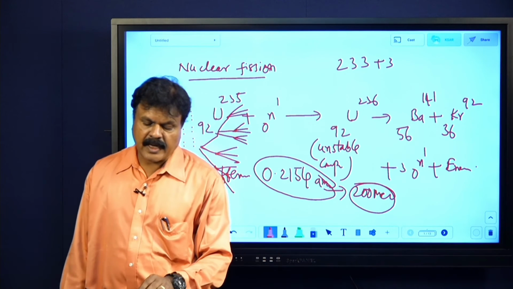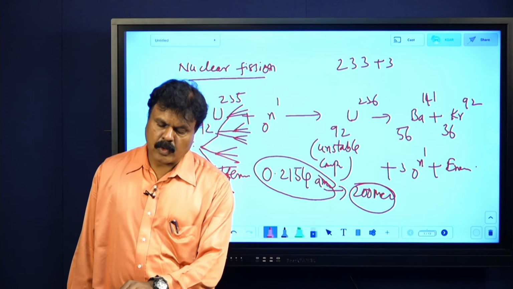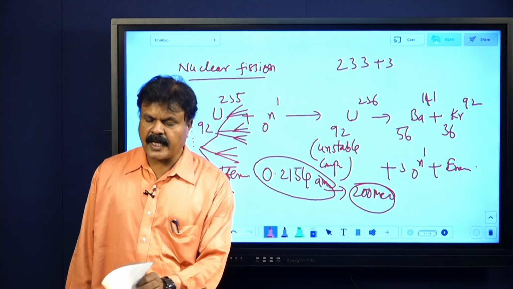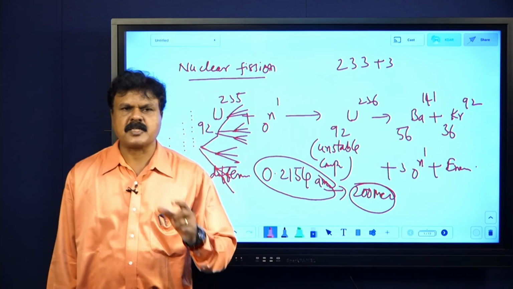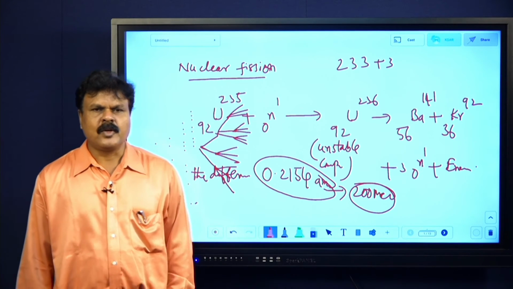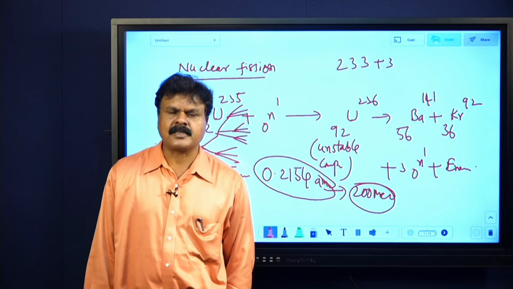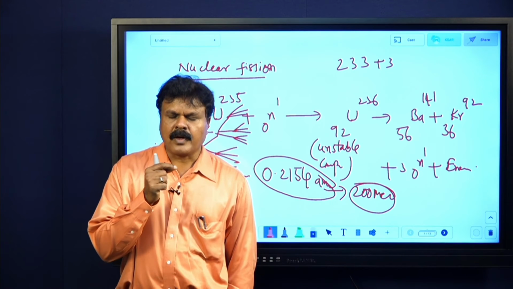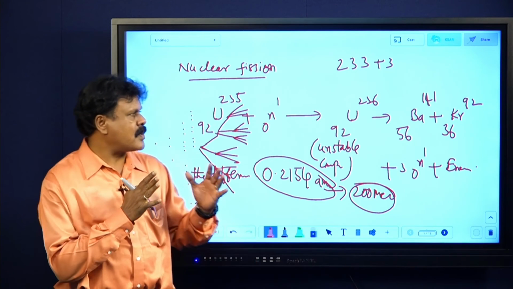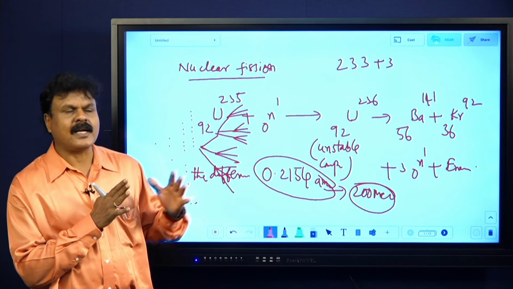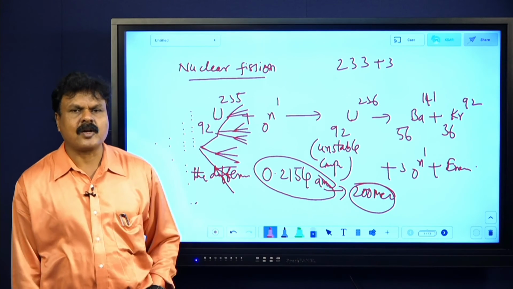What is a controlled chain reaction? It is a chain reaction in which the neutron population is maintained constant, such that a controlled supply of energy is obtained. That is controlled chain reaction.